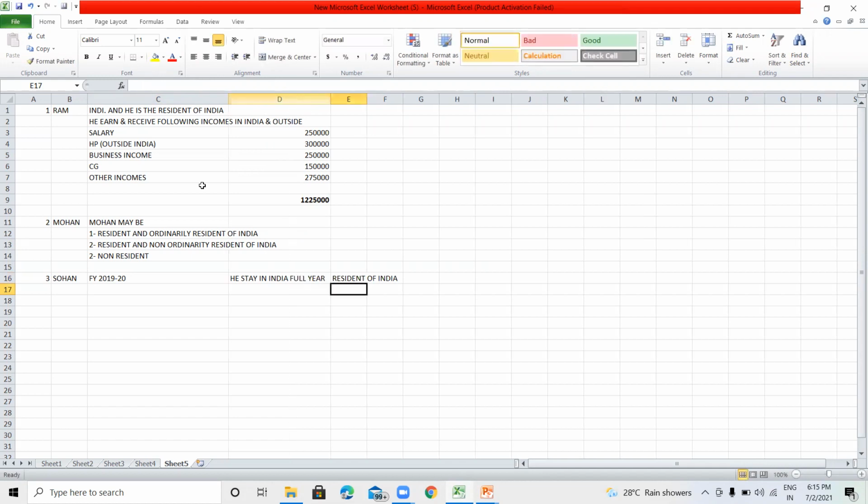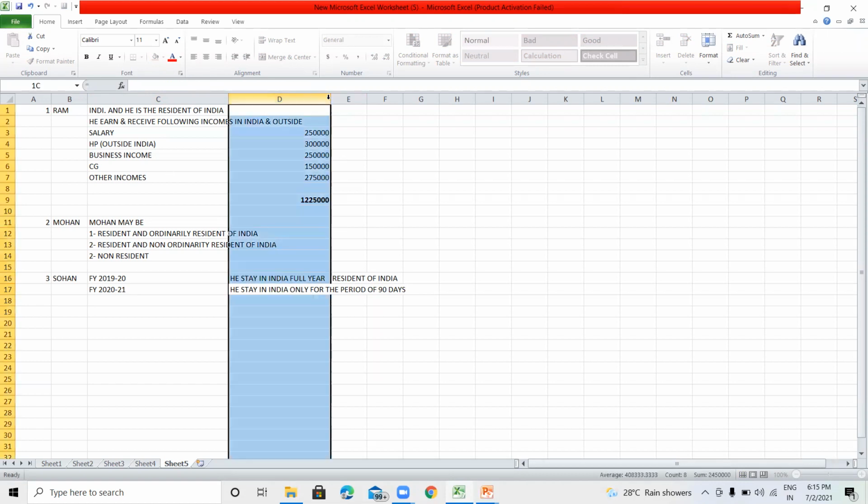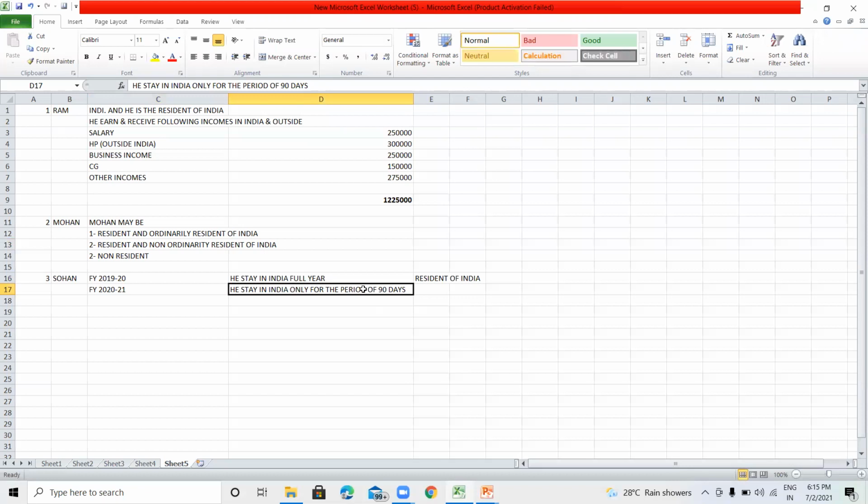And now in the next year, financial year 2020-21, he stayed in India only for a period of, for example, 90 days, and after the period of 3 months, after the 90 days, he went to USA.